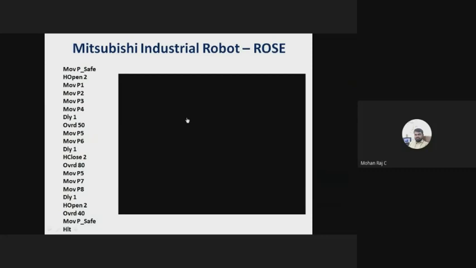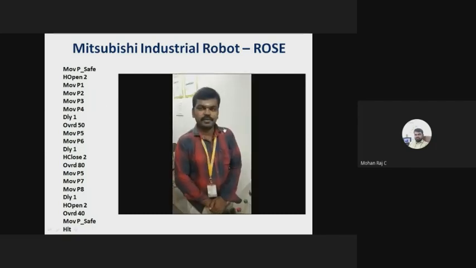And this is one more program. The robot will give a rose, or it will welcome you. These are the codings I have written. I have used only simple instructions: move instruction, MVS instruction, override instruction, and delay instructions. And here you can see H close and H open. It means I am controlling the gripper with the help of these instructions, H open and H close. Let us see that.